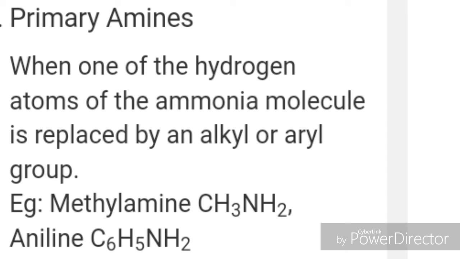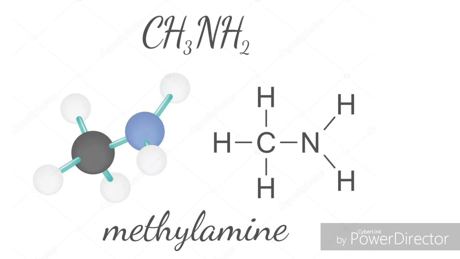Primary amines are formed when one of the hydrogen atoms of the ammonia molecule is replaced by an alkyl or aryl group. Examples are methylamine CH3NH2, aniline C6H5NH2. This is the ball and stick structural model of methylamine.